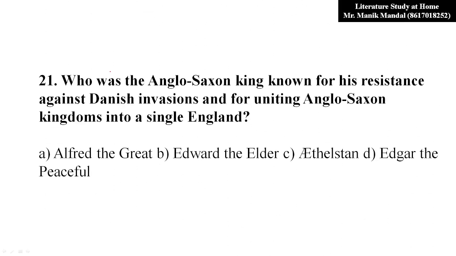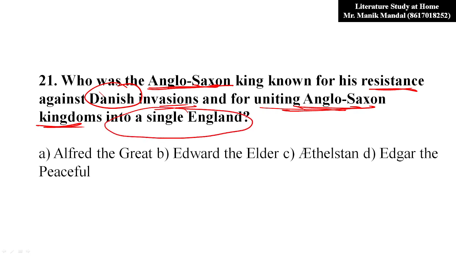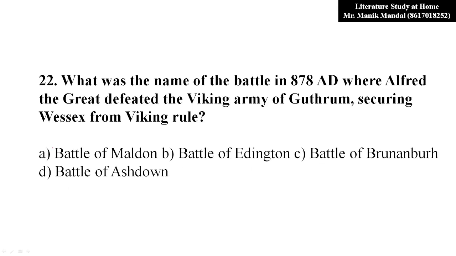Now come to question number 21. Who was the Anglo-Saxon king known for his resistance against the Danish invasions and for uniting the Anglo-Saxon kingdoms into a single England? So who was the Anglo-Saxon king doing this resistance against the Danes? It was, of course, Alfred the Great.